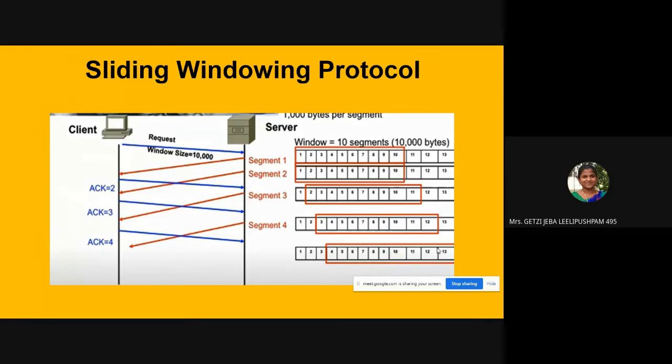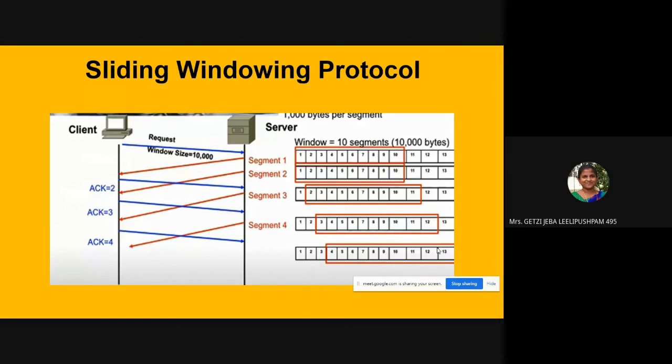Whenever it receives an acknowledgement, it also receives a window size, and based on that, it will adjust the speed of data transmission. That is why we call TCP a reliable data transfer protocol. TCP has all these features. It is really a heavyweight protocol, but whenever you want reliability, whenever you don't want even a single packet to get lost in the network, you have to go for TCP.